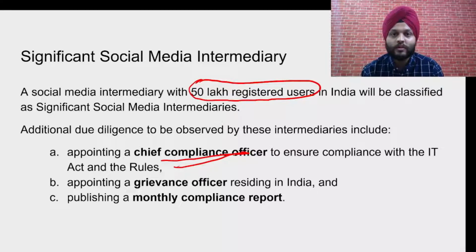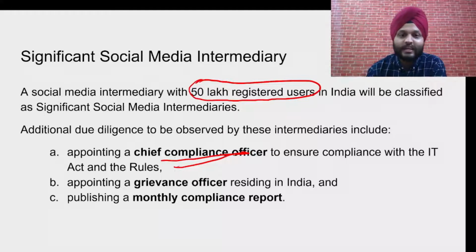Now, with respect to social media, it happens that people have certain grievances, certain problems. In that case, there should be a person whom people can contact. People should have the right, or should have access, to a person who can resolve their issues.